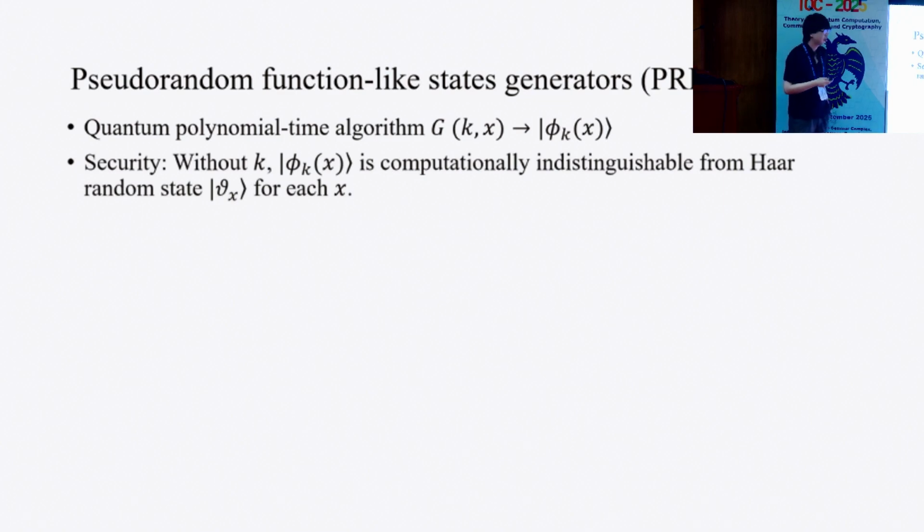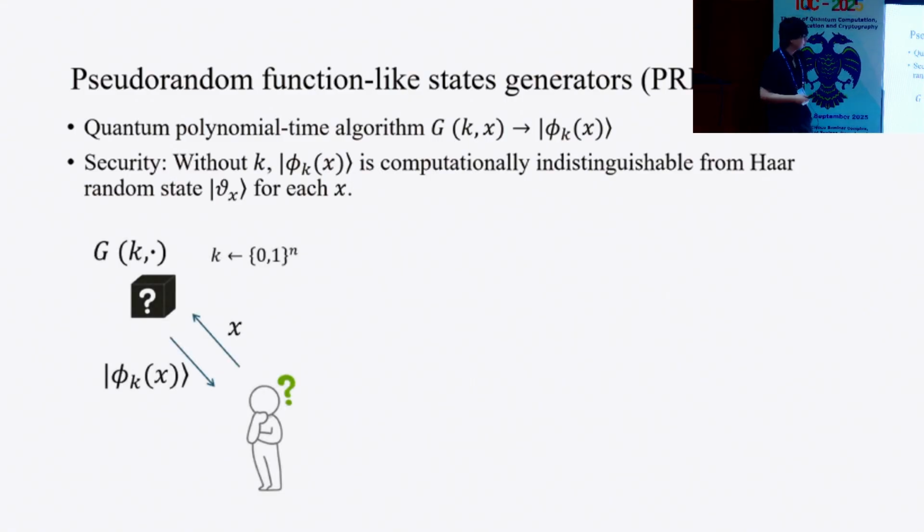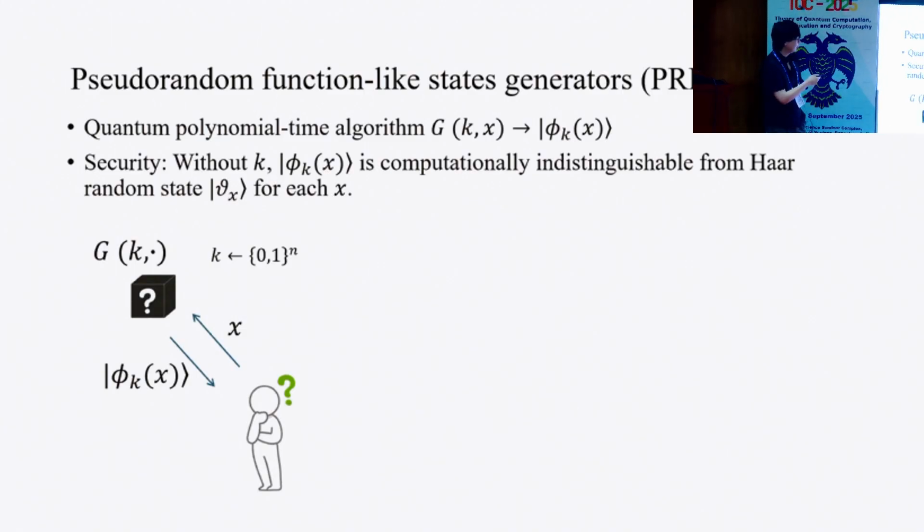For security, roughly speaking, if the adversary doesn't know the secret key k, each phi k of x is computationally indistinguishable from Haar random states. More formally, we consider the following security game. In this security game, the adversary can query this oracle G k. If the adversary queries x to this oracle, it outputs the quantum state phi k of x, which is the output of these PRFSGs.